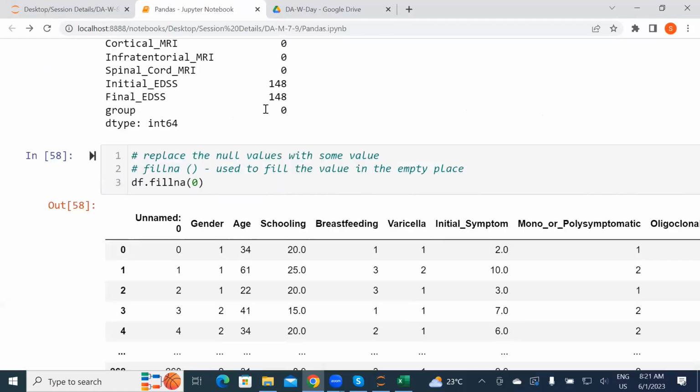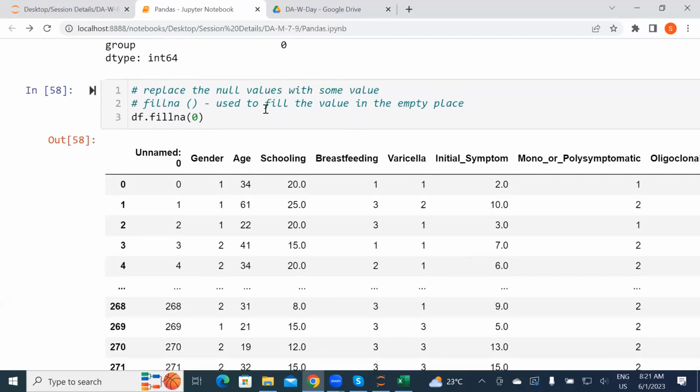But if more columns have null values, how can we pass a particular column? See, we can't go with one column at a time. Remember one thing, Shivasab, there is a lot of data. You can't go manually column by column. That's not possible for us. If you go manually, it takes a lot of time.